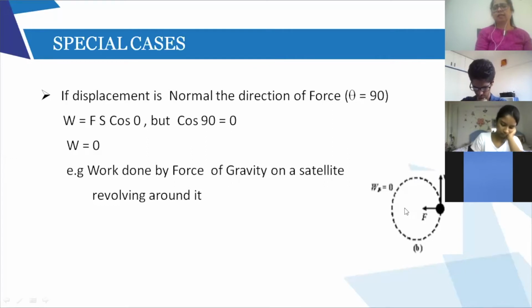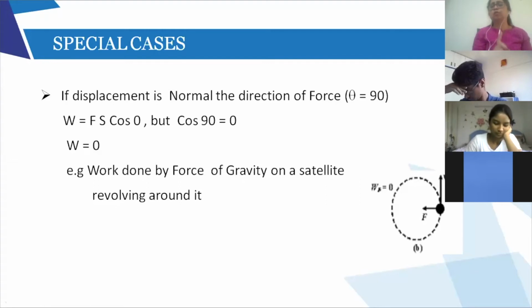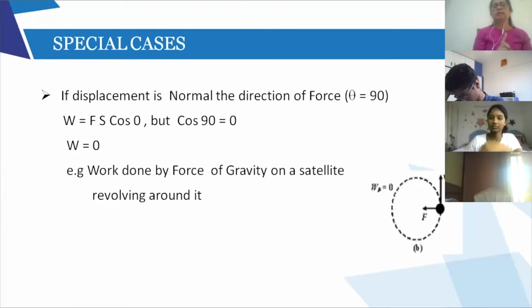The force of gravity is towards this side and the direction of motion is exactly at right angle. At any point in time, the direction of motion of the satellite will always be at right angle to that force. So the force and the displacement in this case are at right angles. So we will say that theta is 90.